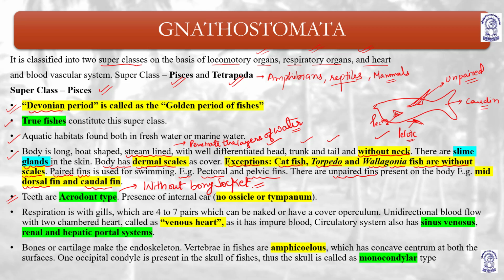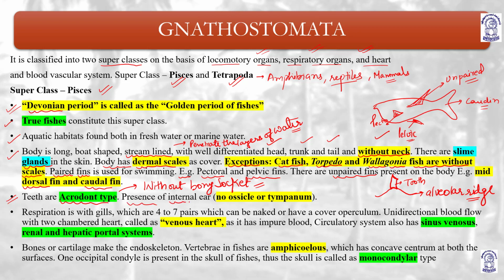Suppose this is the alveolar ridge, and this ridge has only the tooth. So basically teeth are arranged on the alveolar ridge, means the gums, right? So teeth are arranged on the gums only. There is no bone having a socket in which the tooth is arranged. So the teeth type is acrodont.